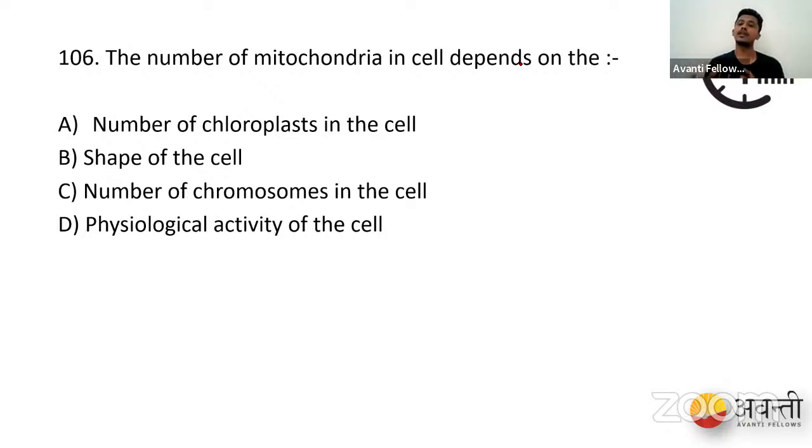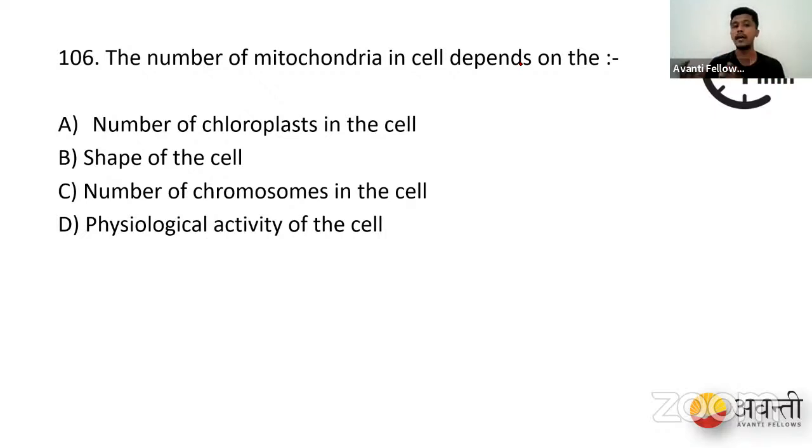The second one is the example of sperms. Sperms have to travel a very long journey to meet the ovum for fertilization. If you see the neck region of the sperm, almost around 250 mitochondria are present. Even the cardiac muscles, which are continuously contracting and relaxing for the beating of the heart, the myocardial cells, require a tremendous amount of energy.